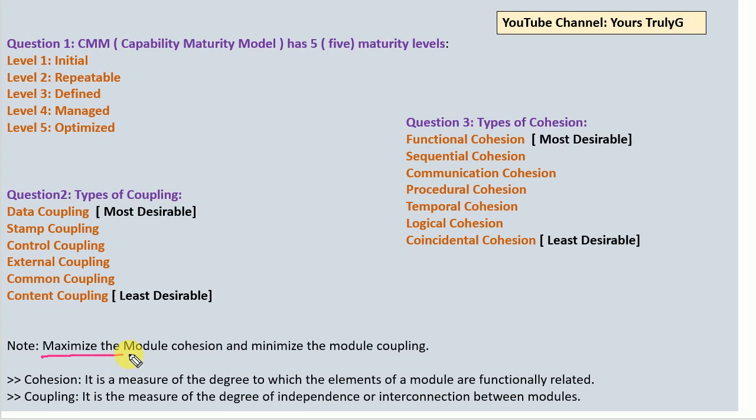And for the best optimum model, your cohesion should be maximum and coupling should be minimum. Those three to four points you have to remember. Believe me, just try to solve the questions related to software engineering. You will find a lot of questions related to coupling and cohesion, and all these questions will be like: cohesion should be maximum or coupling should be minimum, the most desirable in coupling, the most desirable in cohesion. Such types of questions you will see in all those multiple choice questions.